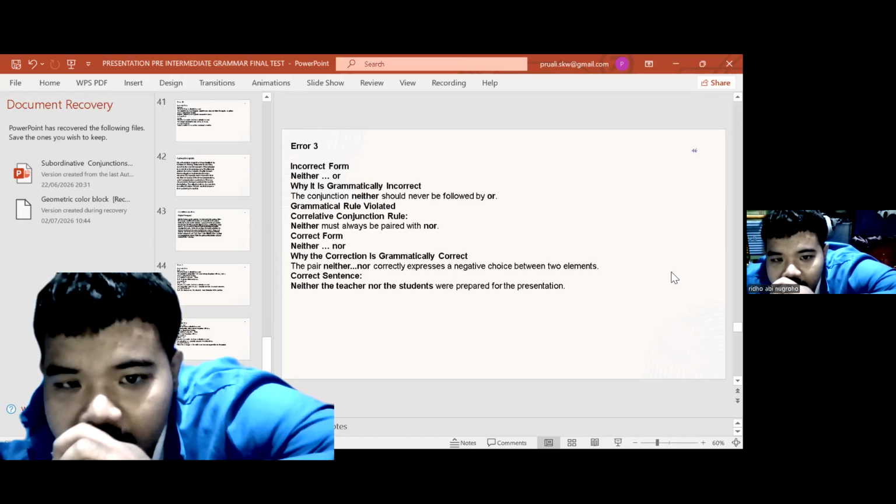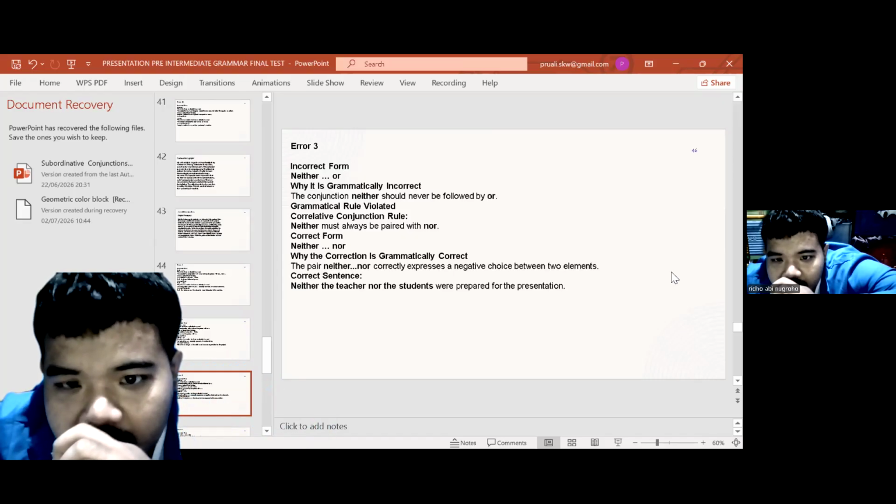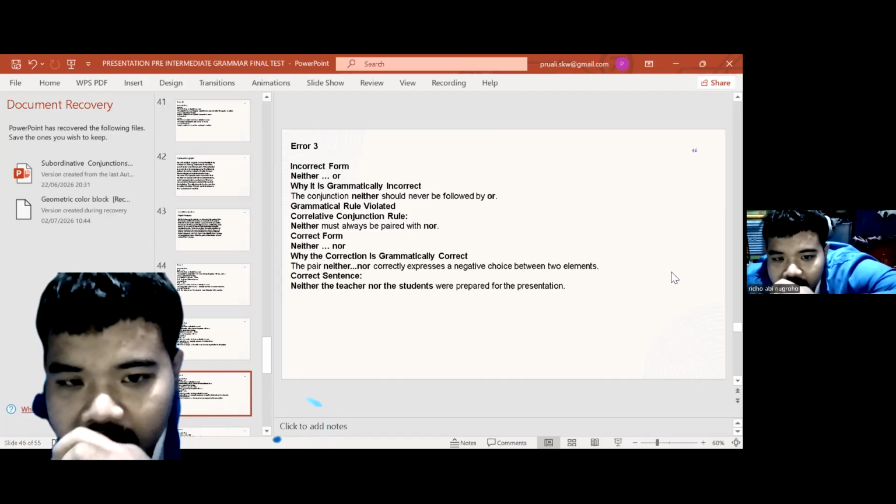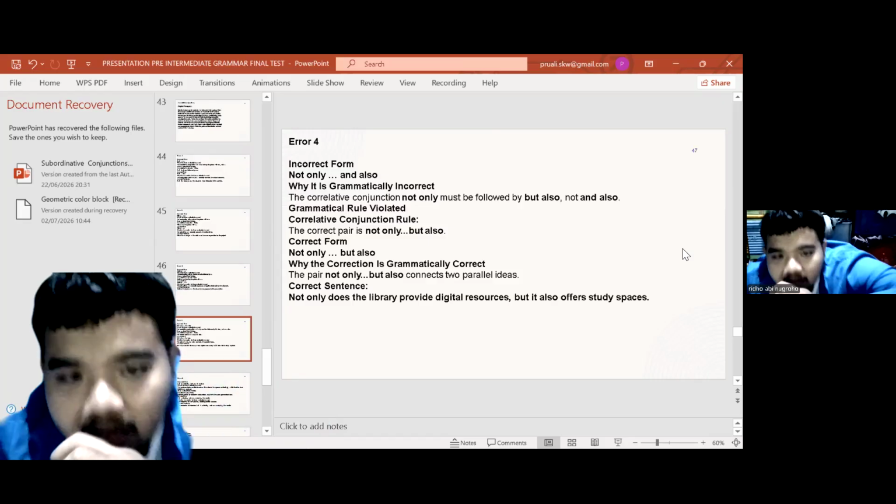Correct form: "neither nor". Why is the correction grammatically correct? The pair "neither nor" correctly expresses a negative choice between two elements. Correct sentence: Neither the teacher nor the student were prepared for the presentation.